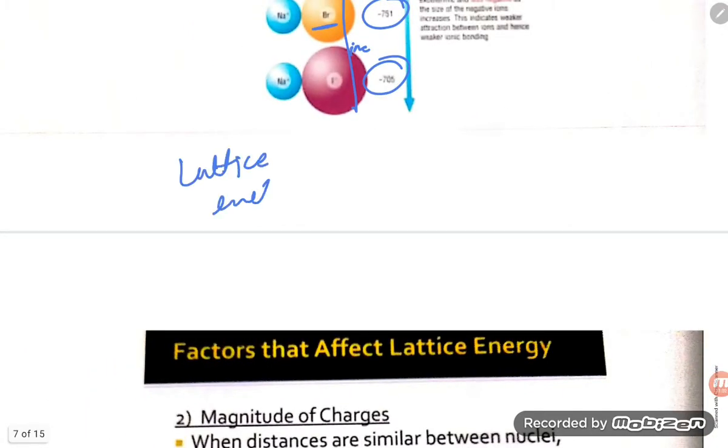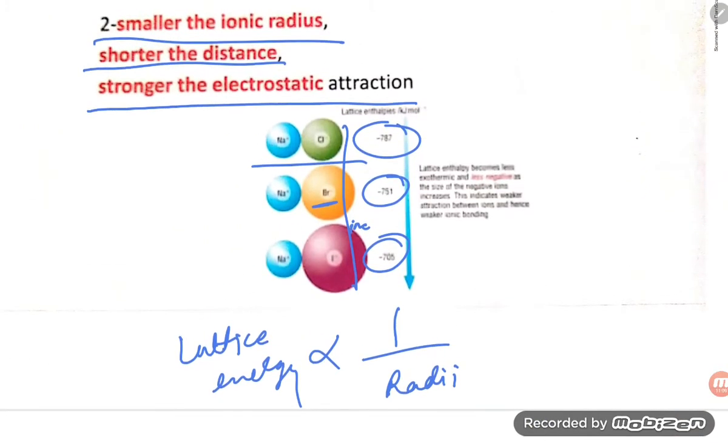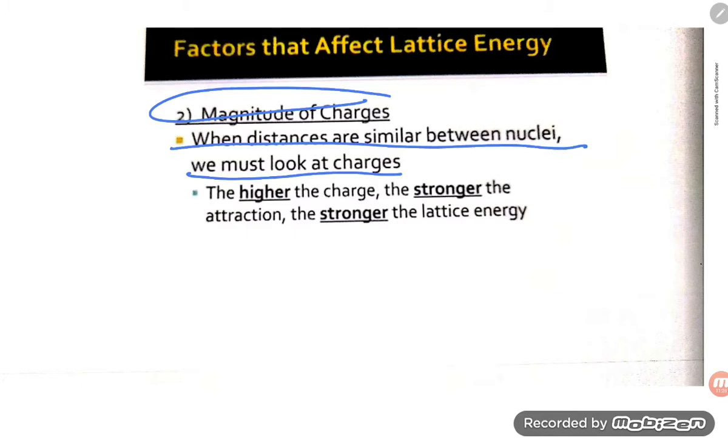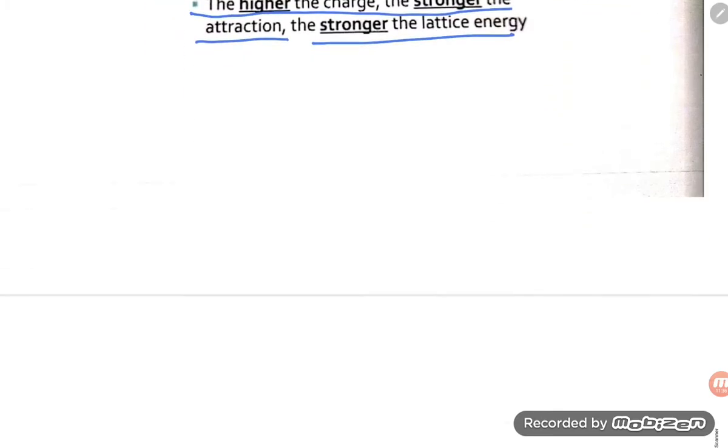So the size is increasing, which means what will happen, student? Lattice energy is inversely proportional to radii. So when radii increases, lattice energy decreases. So as the size increases from Cl to Br, lattice energy decreases. This is our answer. Magnitude of charge: when the distances between nuclei are similar, we must look at the charges. If the distances are almost similar, look at the charges. The higher the charge, the stronger the attraction and the stronger the lattice energy.